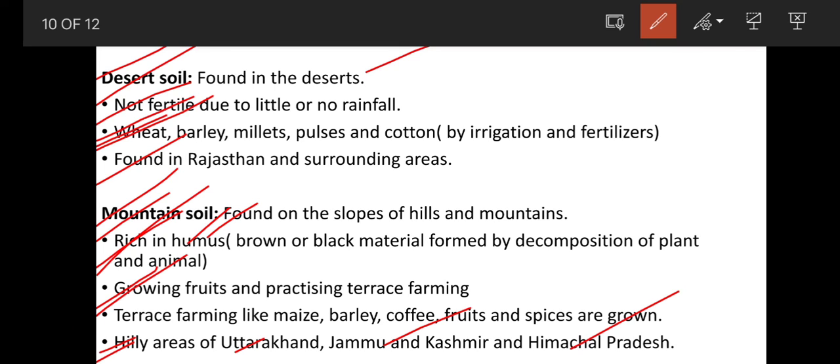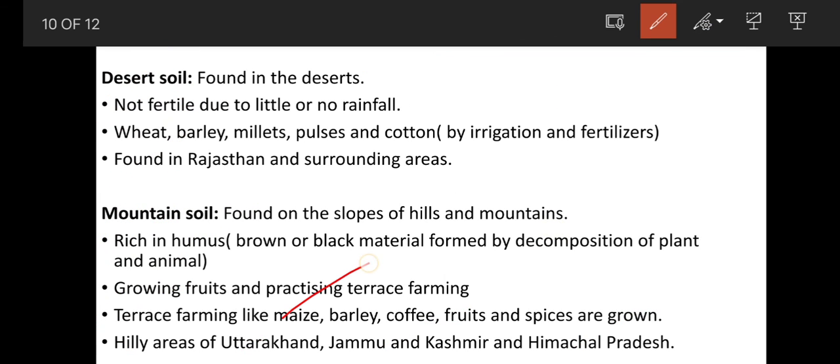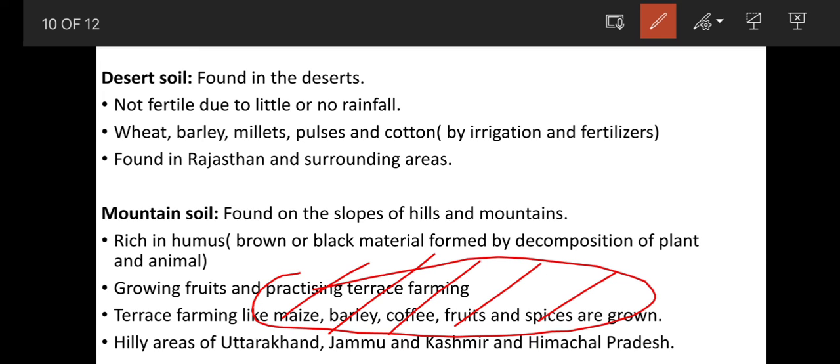Mountain soil is good for growing fruits and practicing terrace farming. Terrace farming means cutting down the slopes of mountain into different steps, so that the water can flow step by step, flow down slowly and avoid soil erosion. In terrace farming, which are the crops grown? The crops are maize, barley, coffee, fruits and spices. These are some of the crops grown in terrace farming.